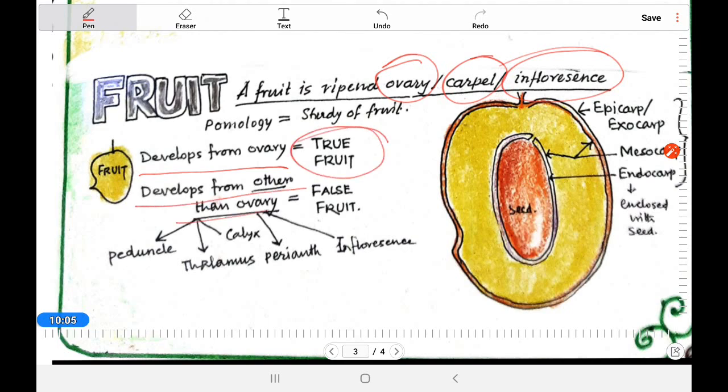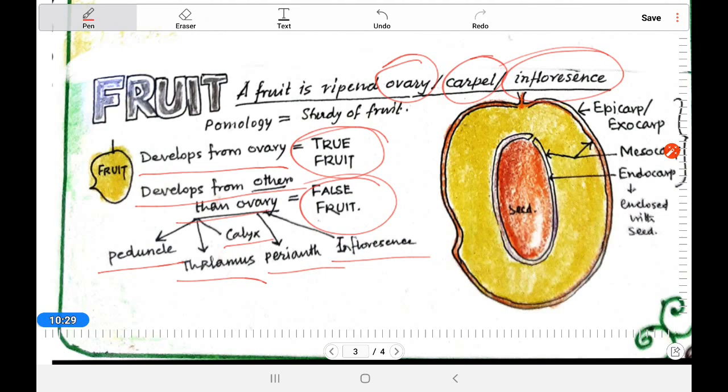If development is from something other than the ovary, then we call it a false fruit. Other than ovary means from the peduncle, thalamus, calyx, perianth, or inflorescence. If a fruit is developed from anything other than the ovary, we do not call it a true fruit. It is called a false fruit.